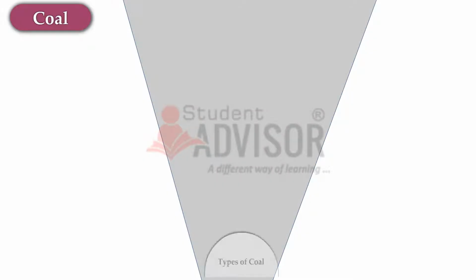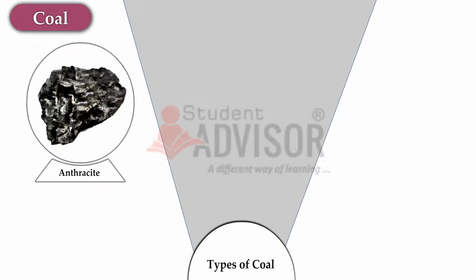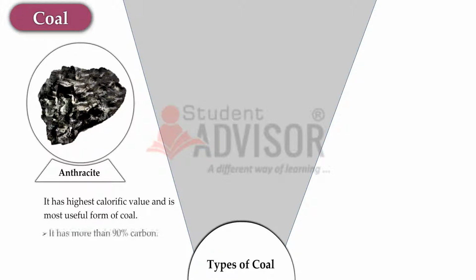Types of coal. There are 3 types. Anthracite. It has highest calorific value and is most useful form of coal. It has more than 90% carbon. It is known as hard coal.